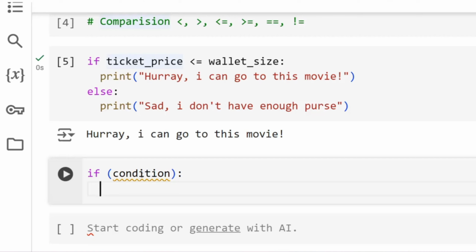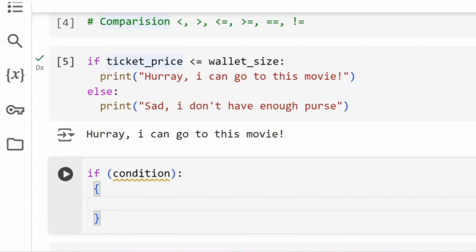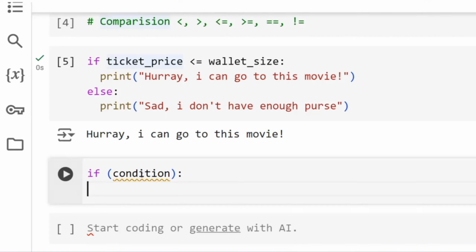Because I'm using Colab, it automatically understands that this is an if, so I have to give some space, right? Now why this space, why not write from here? That is a convention. Some programming languages have brackets, you have to write the code within these brackets. For example, in C, you have to put these brackets and you write it. So Python is different, a more posh language, you don't need brackets, just give a space and it will understand. Here I'm giving double spaces, sometimes you have to give 4 spaces, and here you write your execution, right? Whatever you want to do, if it is this, I wanted to print something, so I printed something.